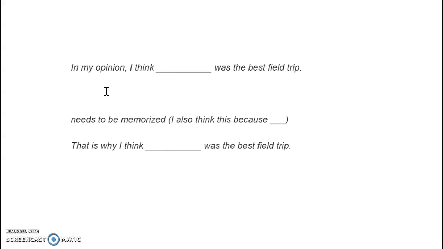I'm going to see if you remember what goes there. But right now we are going to focus on talking about what field trip you liked the best. So there were two field trips we went on. We went on the Discovery Gateway Museum field trip, and we also went to the Hogle Zoo. Now I'm going to write about the Hogle Zoo. You don't have to, but I'm just going to give you an example.